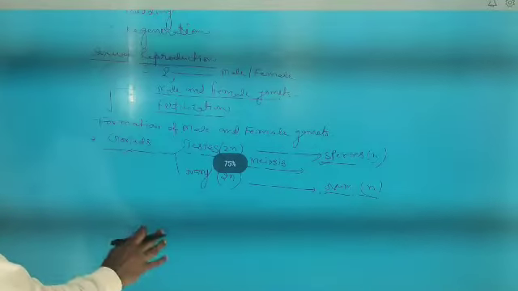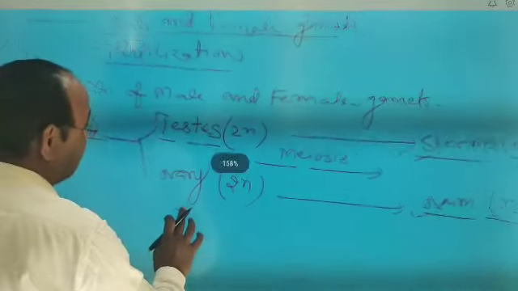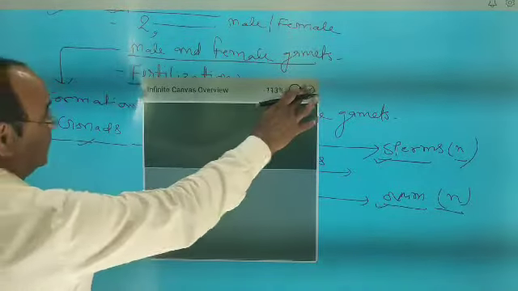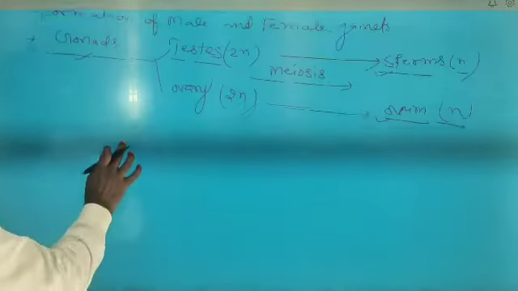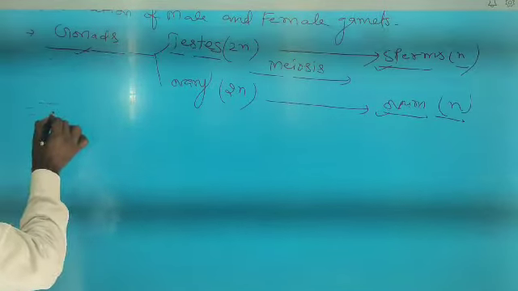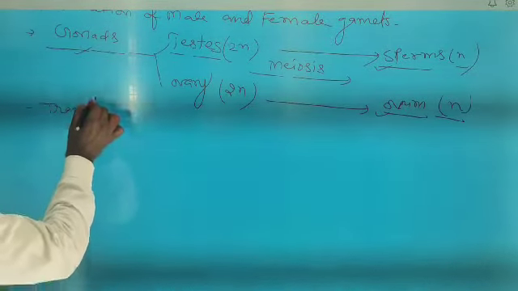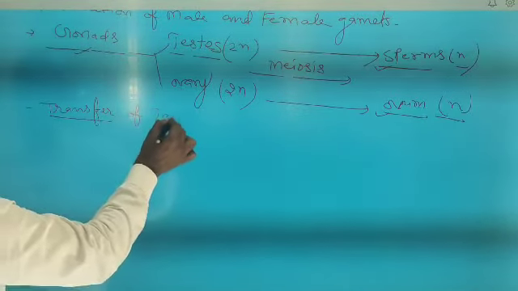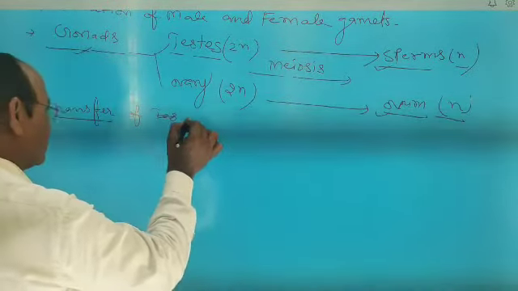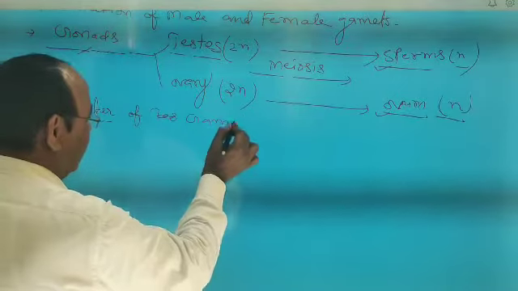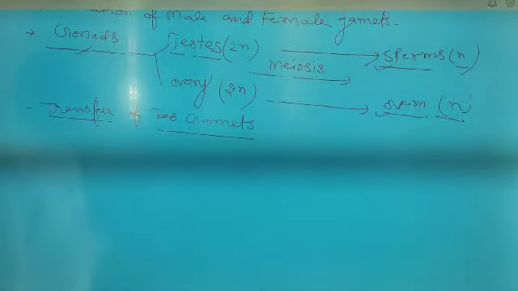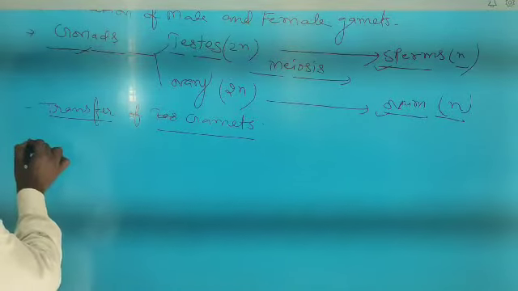Now what is the second point? After the formation of gametes, the next point is transfer of gametes. What is the method of transfer of gametes?